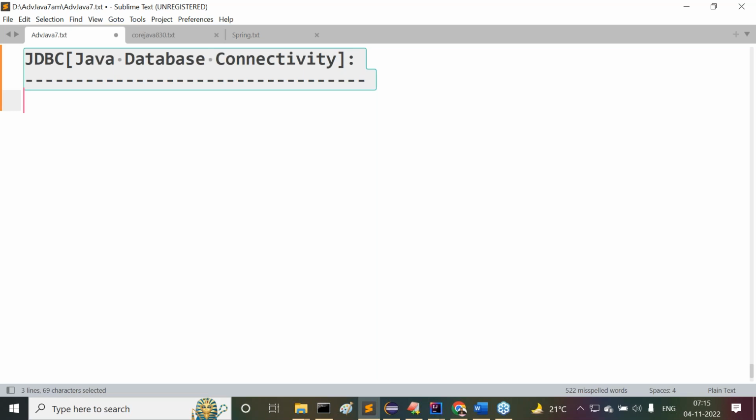I want to perform all these database operations from a Java application. Instead of using SQL prompt or command prompt to perform database operations, I want to use the Java application. Through this Java application, I want to perform database operations.